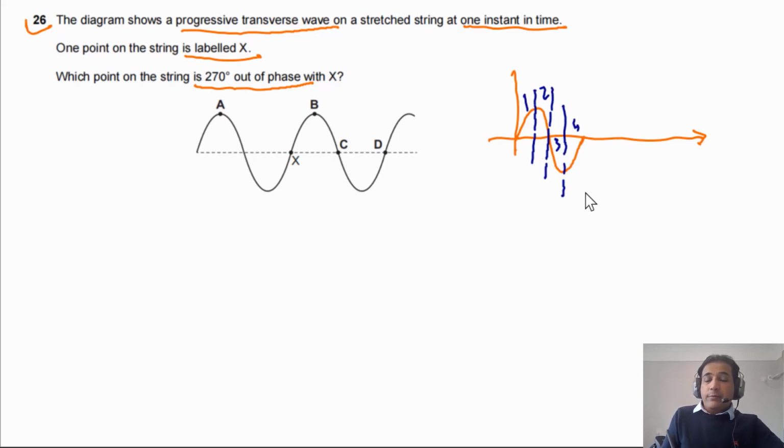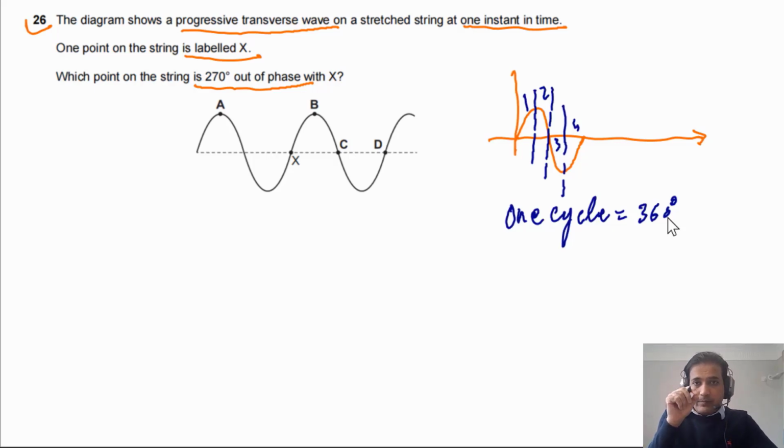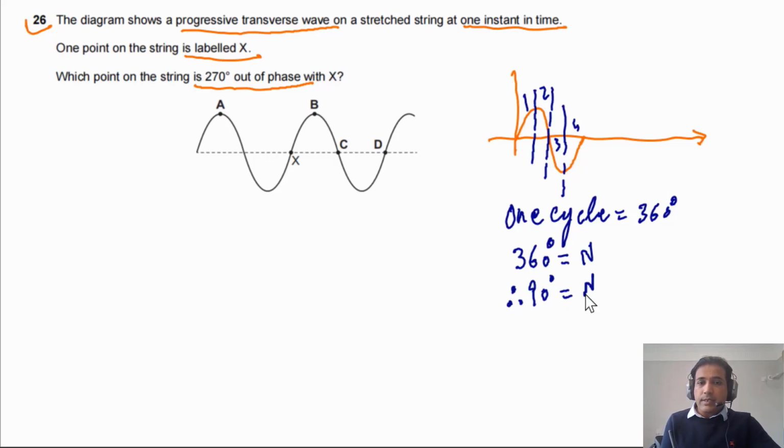One cycle is equal to 360 degrees, and the distance traveled by one wave in one time period is equal to 1 lambda. So simply we can say 360 degrees represents a path difference equal to 1 lambda. From here we can say that 90 degrees means lambda by 4, and 270 degrees means 3 times lambda by 4.